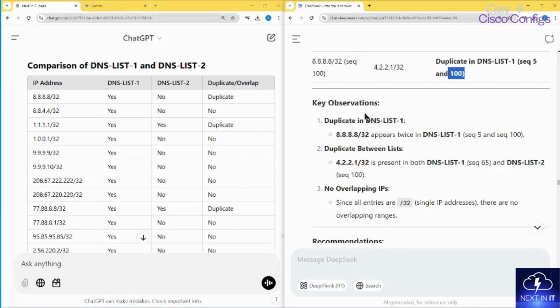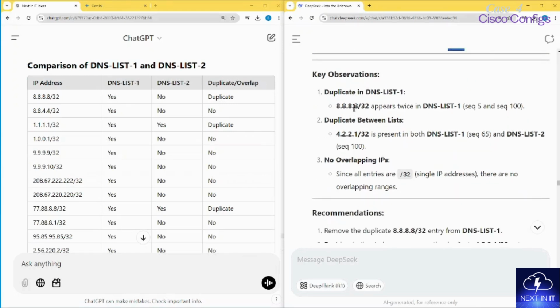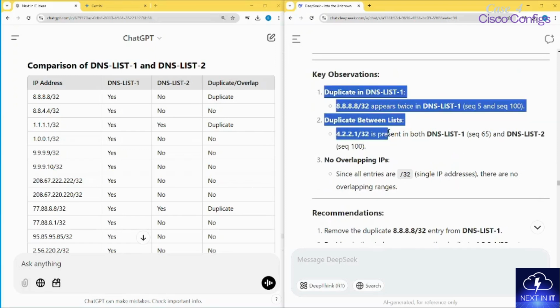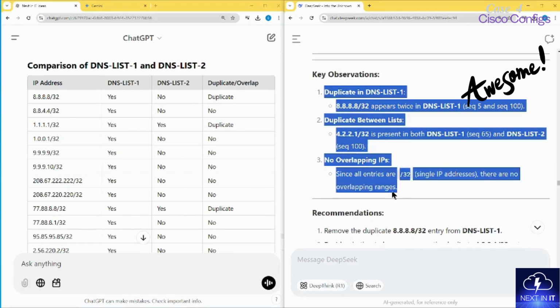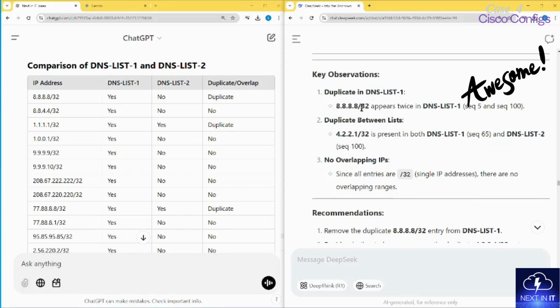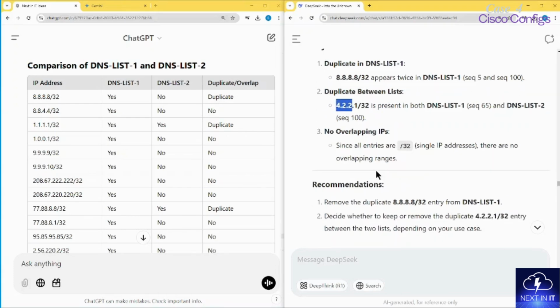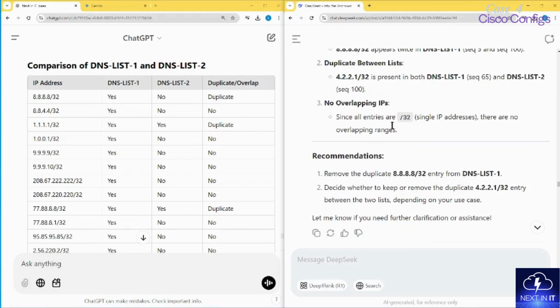It gives the key observation, which is better to see. The 8.8.8.8 is appearing twice in DNS list 1. Now this one is a more accurate reply over here, which is the one I like. It says that 8.8.8.8 appears twice in DNS list 1, which is correct, and the duplicate between the two lists is this IP address, which is in both the lists, and then there are no overlapping IP addresses. Okay, which is something I didn't ask, but it's saying that since all the IPs are /32, there is no duplicate.